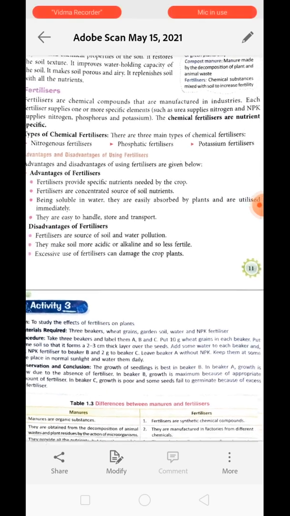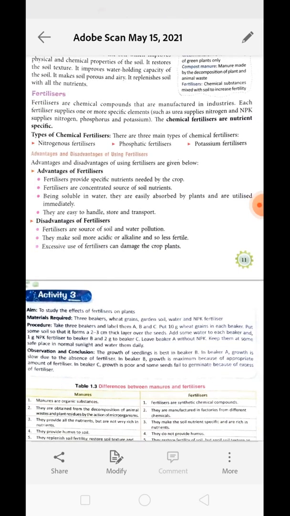Okay, next is being soluble in water. They are easily absorbed by the plant and are utilized immediately, meaning when you apply them in the field, after some time they get completely absorbed by the soil, and some part of it will be taken up by the plant along with water. Understood? So the plant will immediately get these nutrients. Now next is they are easy to handle, store and transport. We can easily pack them. Okay, we can easily transport it from one place to another, and application of it is also very easy.